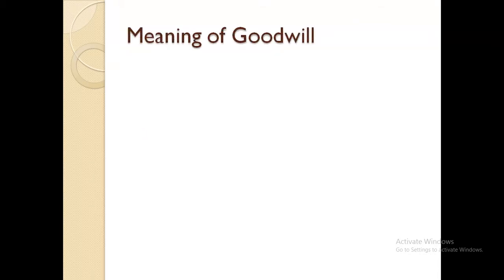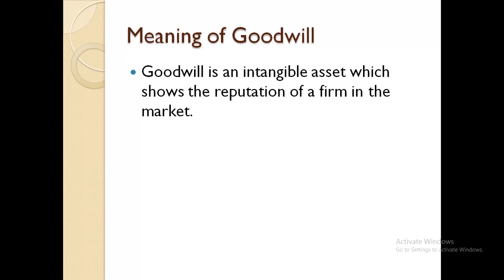Meaning of goodwill. Goodwill is an intangible asset which shows the reputation of the firm in the market. We all know what an intangible asset means because we had already learned it in 11th standard. Intangible assets means the assets which are not touched or not seen. So goodwill is an intangible asset. The second part is which shows the reputation of a firm in the market. Now what is the meaning of reputation? I think you all know the word reputation.